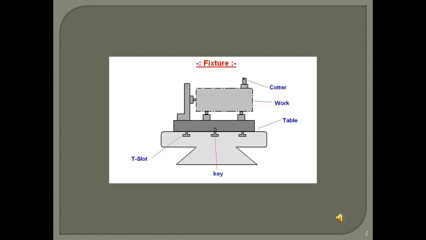Slide 6 shows a simple fixture mounted or fixed on a milling machine table. The workpiece is well located by locator pins. There is a cutter too shown in the slide. The cutter will machine the top surface of the workpiece. Depth of cut can be adjusted by the setting block.